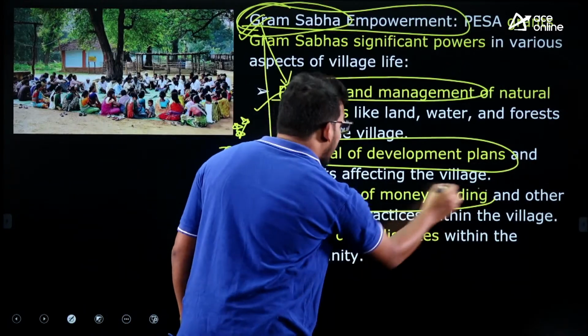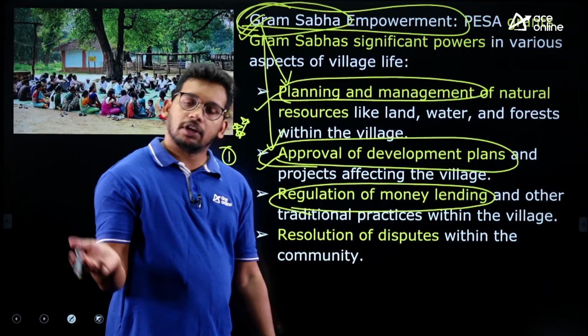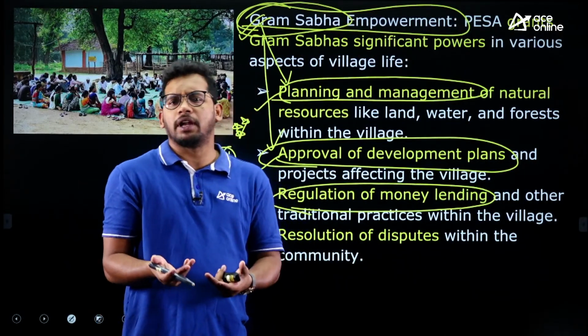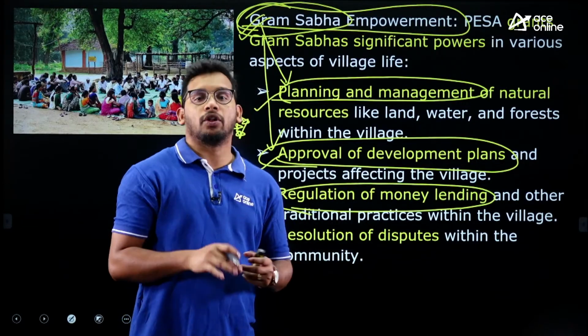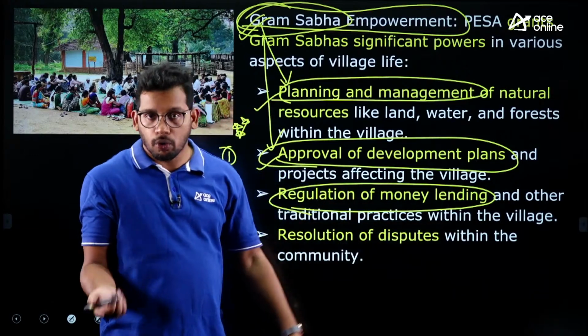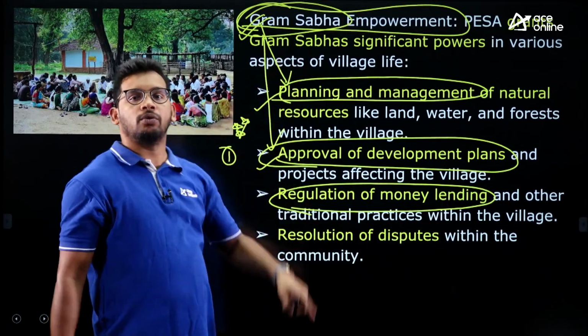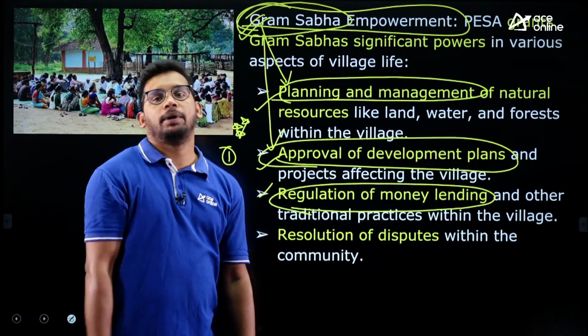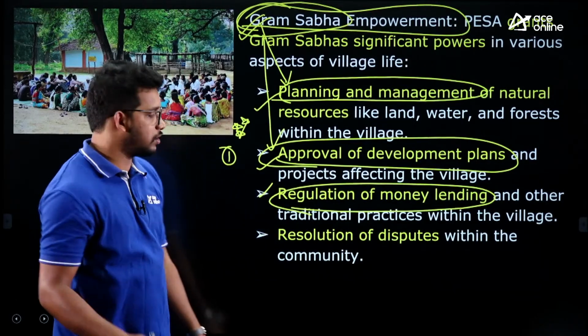Similarly, regulation of money lending, because the outsiders may also give money, because the tribes sometimes require urgent money and then they can take it, and they will be dependent on those outsiders. So even taking loans from outsiders requires permission from the Gram Sabha. So the tribal people will not become slaves to the outsiders, right?